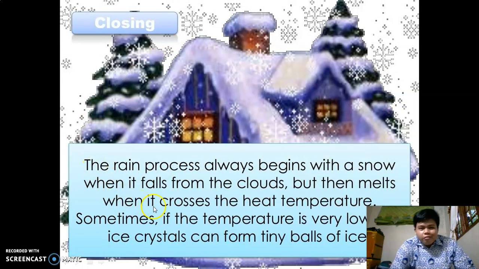Closing. The rain process always begins with snow when it falls from the clouds, but then it melts when it approaches the heat temperature. Sometimes, if the temperature is very low, the ice crystals can form tiny balls of ice.